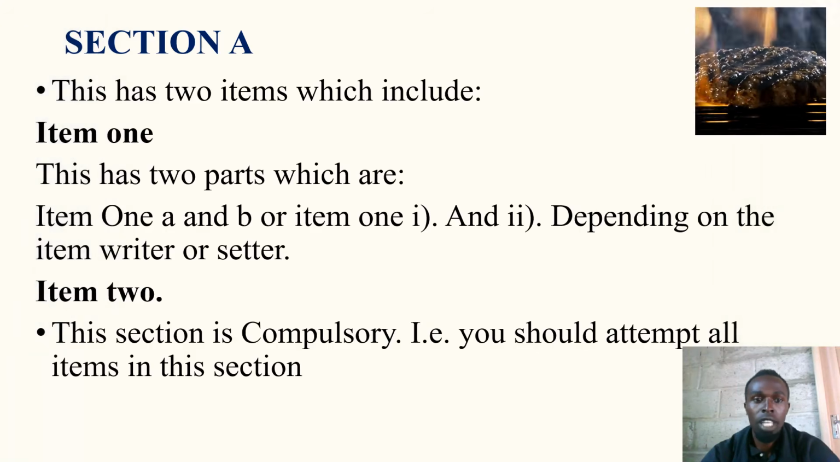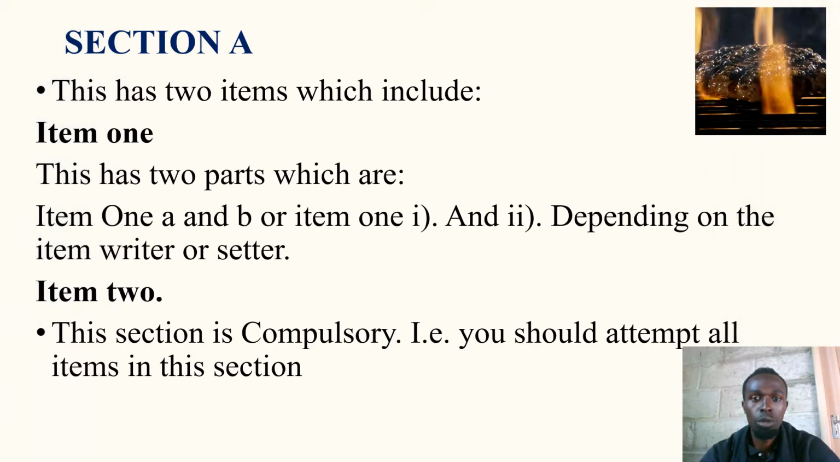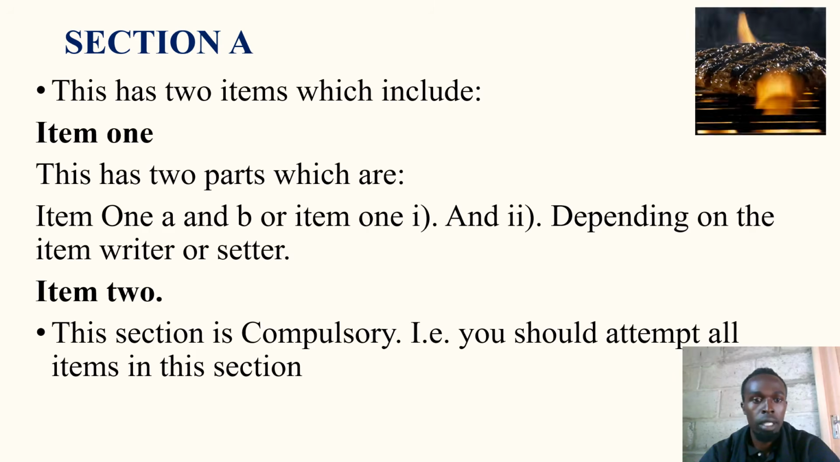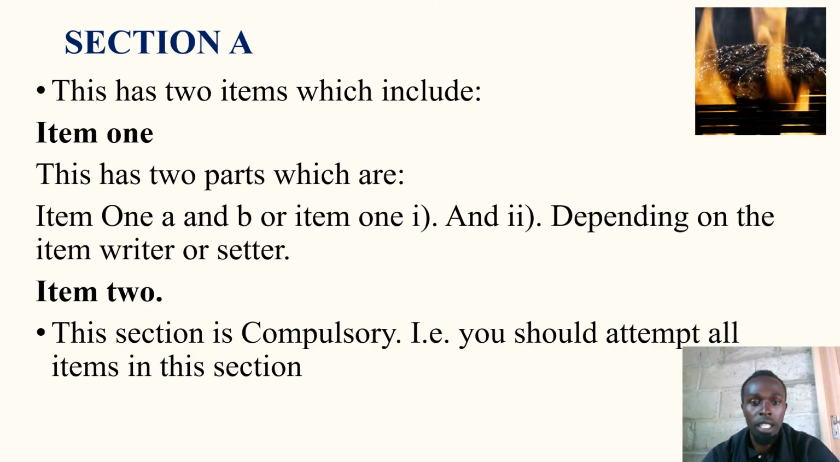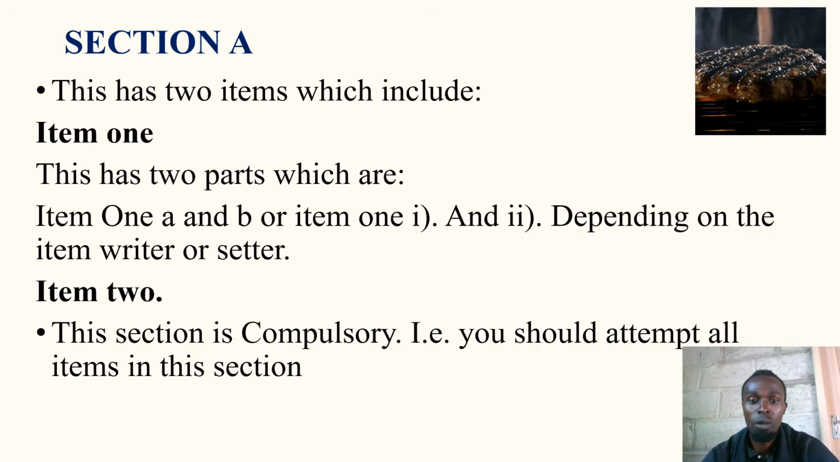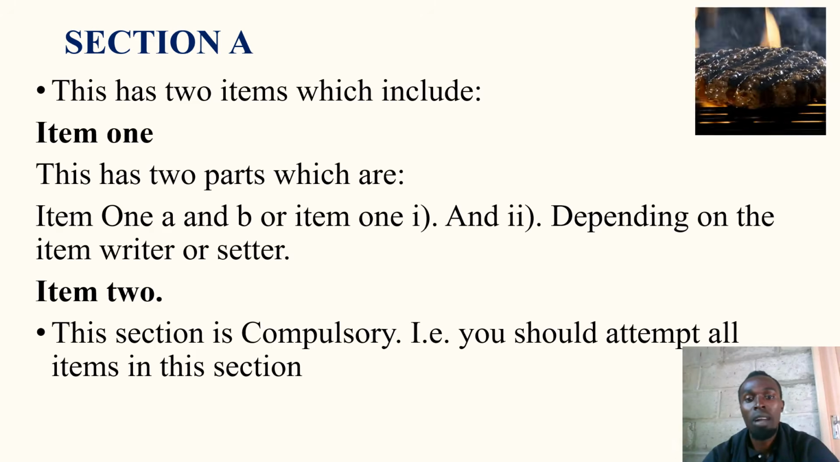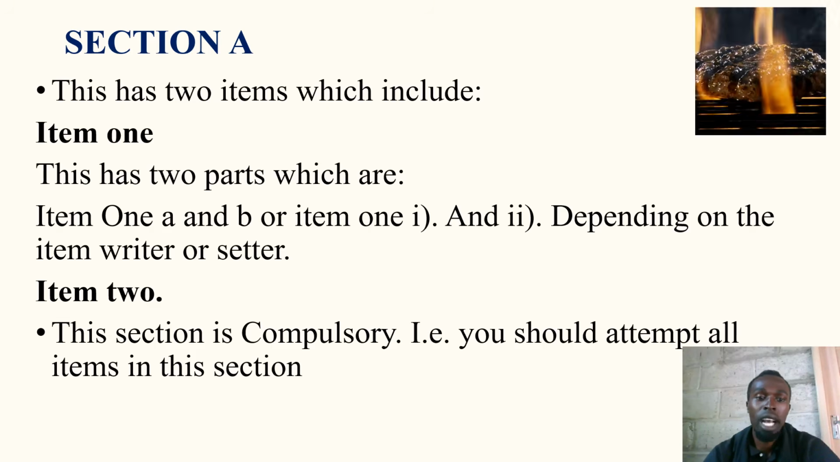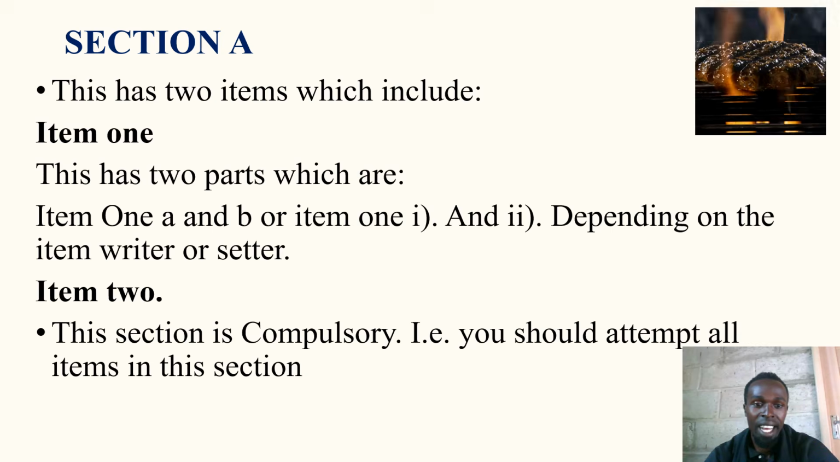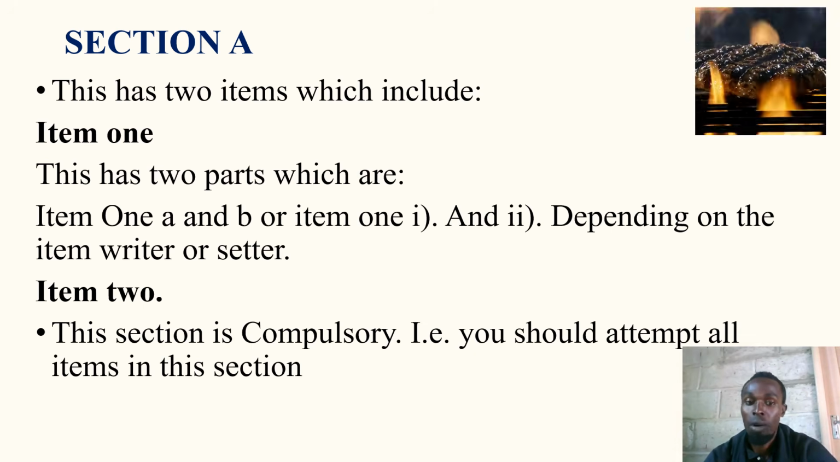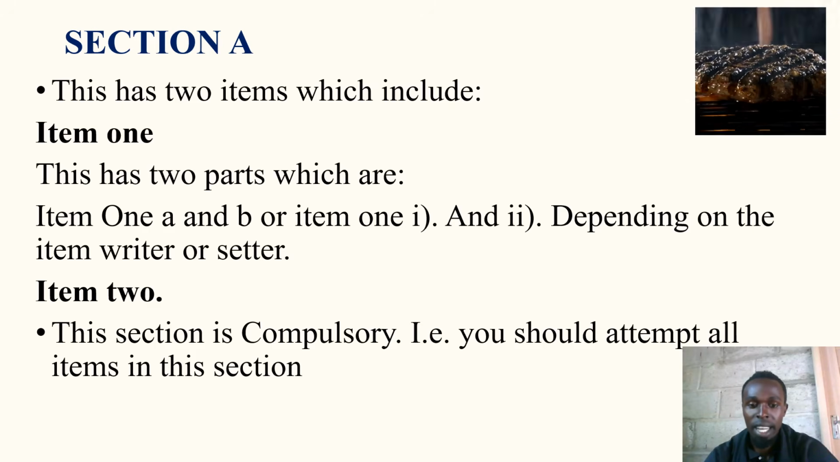Look at this paper. Section A has two items. Item 1 has two parts, and these parts are item 1A or item 1B, or even item 1 Roman numeral 1 or Roman numeral 2, depending on the item writer or setter. And then this very section also has item 2. These items, all of them are compulsory. This section is compulsory.